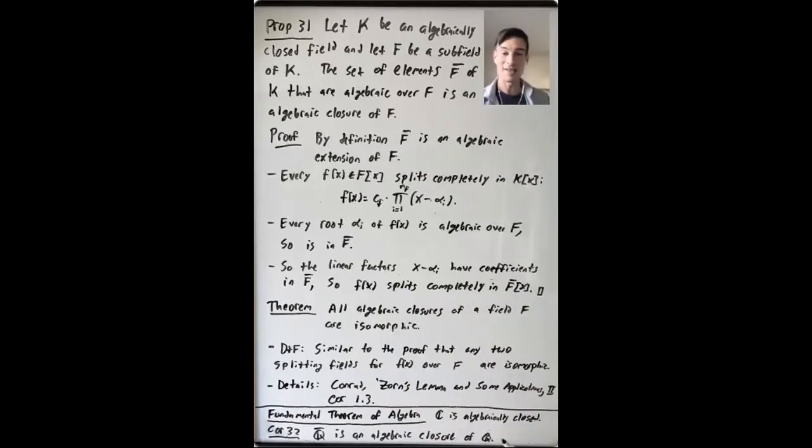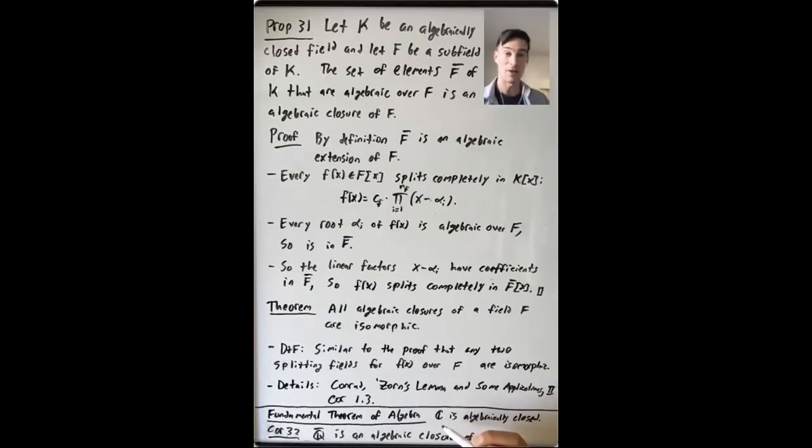So I just want to end this lecture with a quick discussion of something that goes back a few lectures now. The fundamental theorem of algebra says that C is algebraically closed. I've mentioned this before, but we're not going to prove it yet. We'll prove it later in the course. What's one thing that this means?